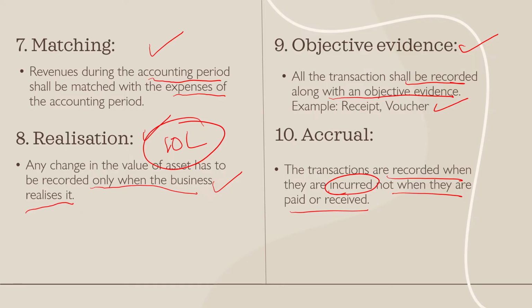Since I'm paying it now itself, of course, it will be recorded as an asset because you are already paying it, right? But still, it is for the next period. It belongs to the next financial year. That is the concept of accrual.